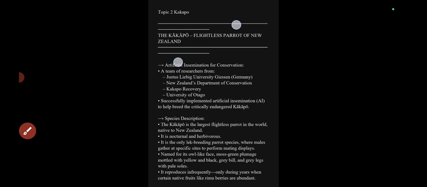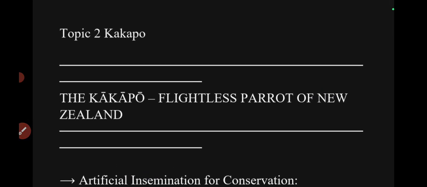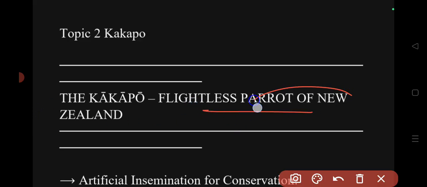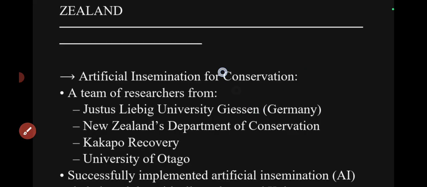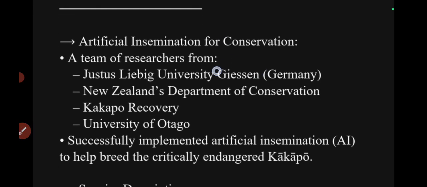Next, the second species that is in the news is the kakapo. Kakapo is a flightless parrot of New Zealand. We often find the kakapo, which is a flightless parrot, in the areas of New Zealand. This is also in the news because of the artificial insemination process. Artificial insemination is used for conserving a particular species. So that is the context of the news.